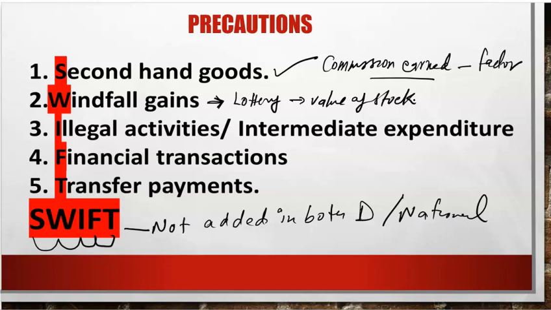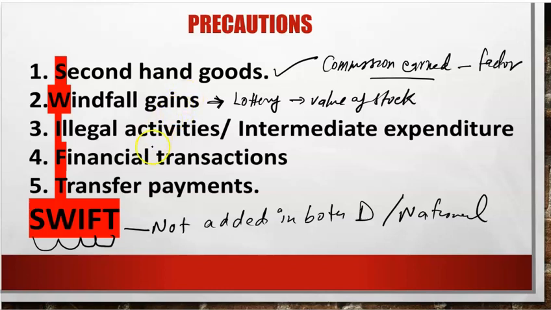I stands for two things here, illegal activities and intermediate expenditure. Illegal activities are not added in the national income as under the law they are not considered part of national income. Whereas I also stands for intermediate expenditure, which is also not added in the national income because it is already a part of final expenditure.